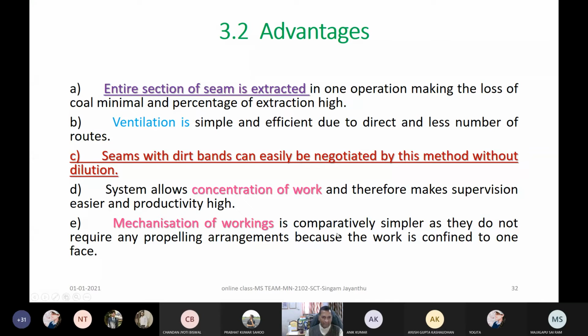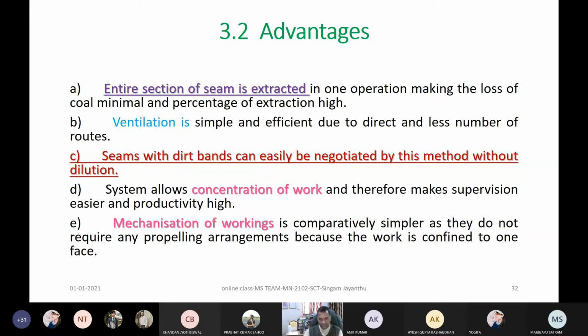Then mechanization of workings is comparatively simpler. That's the reason, as I tried to demonstrate, considering this as a long wall, right? Producing 2.87 million tons per year, or around 10,000 to 12,000 tons per day from one place. Now all the concentration of the manager, of the agent, of the general manager, of the director, whoever is there to give the production of 2.8 million tons will be at only one place.